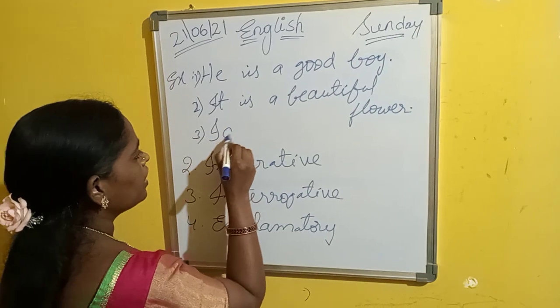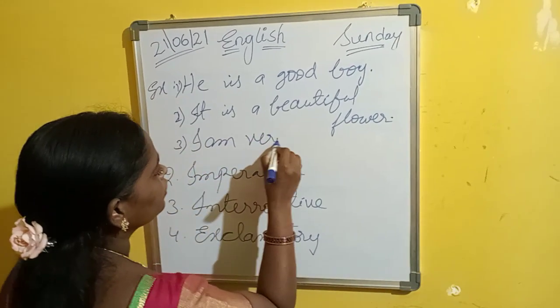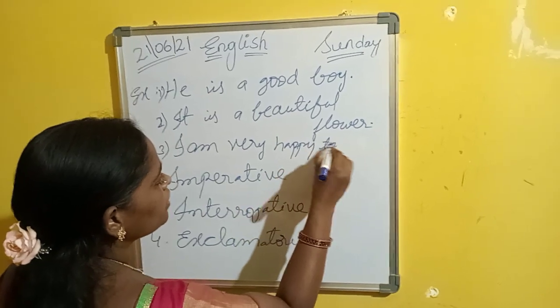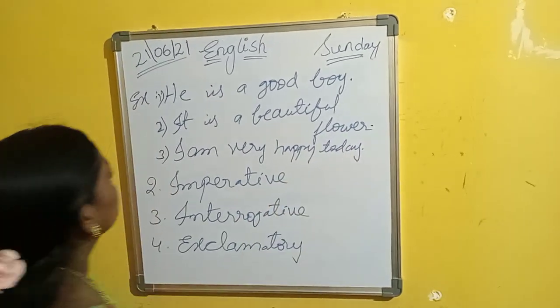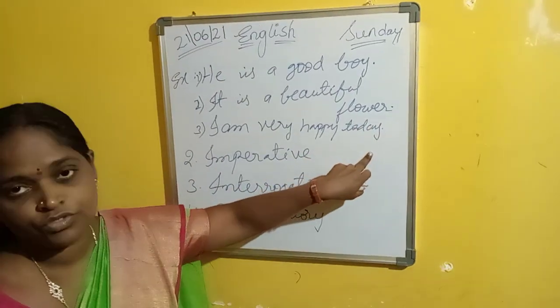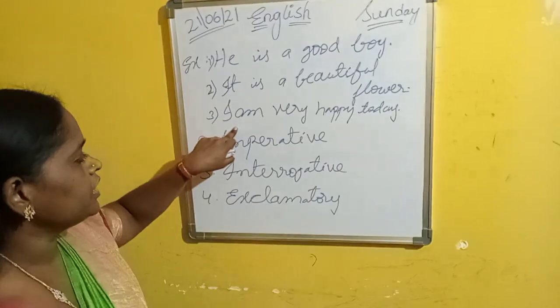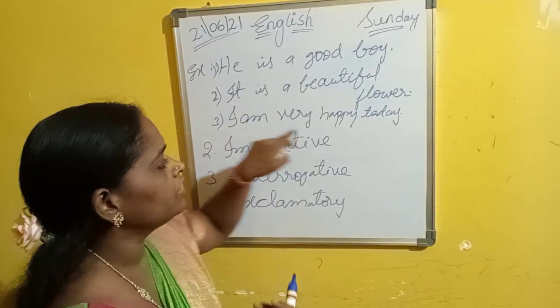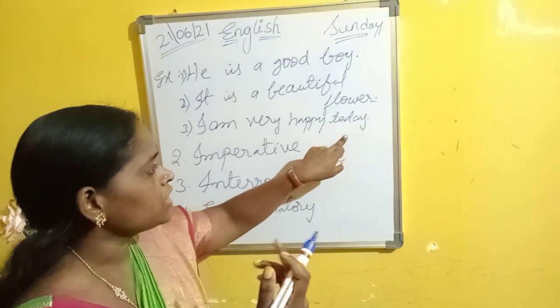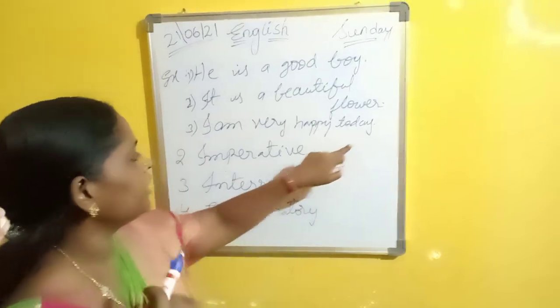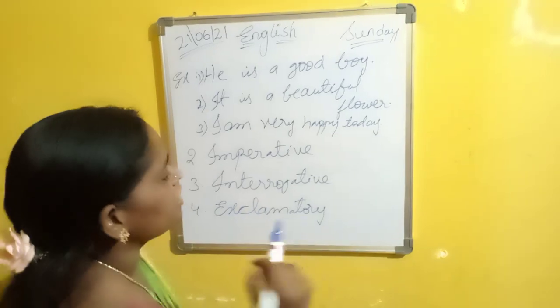Next one is, I am very happy today. I am very happy today. One thing, see here: the sentence starts with a capital letter and ends with a full stop. Declarative sentences, or any sentences, start with a capital letter and end with punctuation. Punctuation means a period, that is, a full stop, question mark, or exclamation mark.